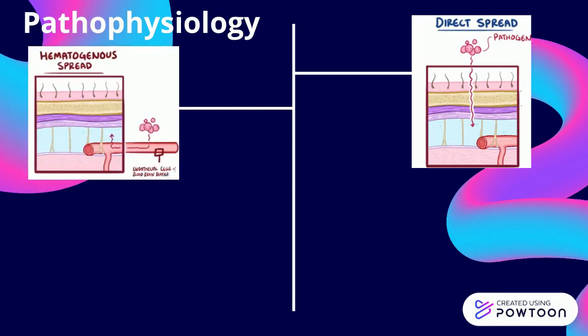The second way is hematogenous spread, which is when a pathogen enters the bloodstream and moves through the endothelial cells in the blood vessels, making up the blood-brain barrier, and gets into the CSF. Once the pathogen finds its way into the CSF, it can start multiplying.